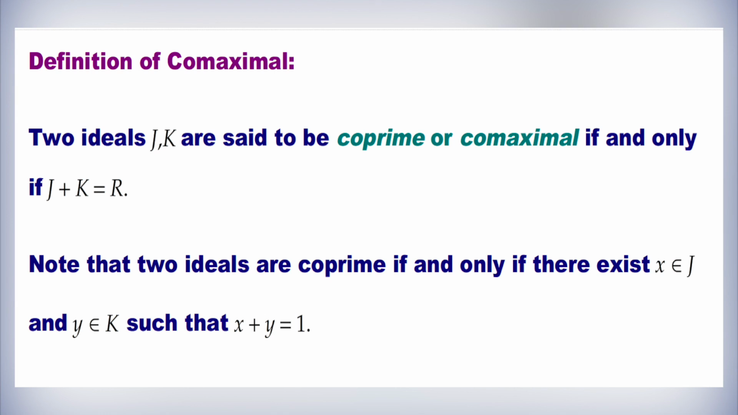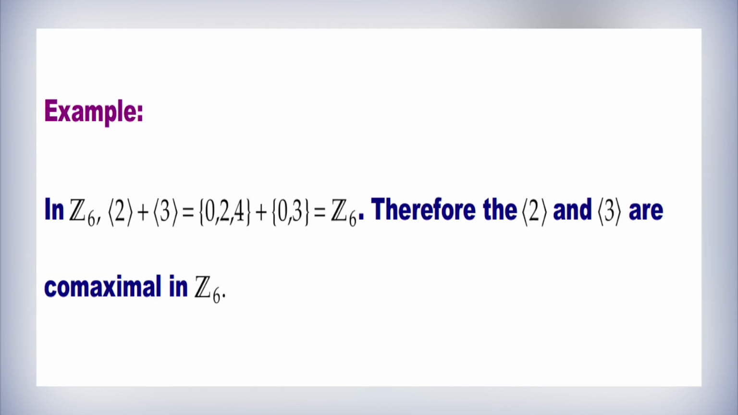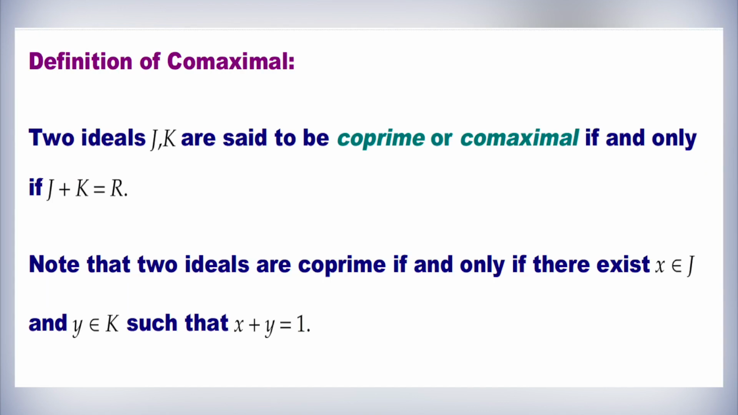Next we shall see the definition of co-maximal. Two ideals J and K are said to be co-prime or co-maximal if and only if J plus K equals R. For example, in Z6, the ideal generated by 2 plus the ideal generated by 3 is equal to {0, 2, 4} plus {0, 3}, and that gives you Z6. Therefore, the ideal generated by 2 and the ideal generated by 3 are co-maximal in Z6. Note that two ideals are co-prime if and only if there exists x belongs to J and y belongs to K such that x plus y equals 1.